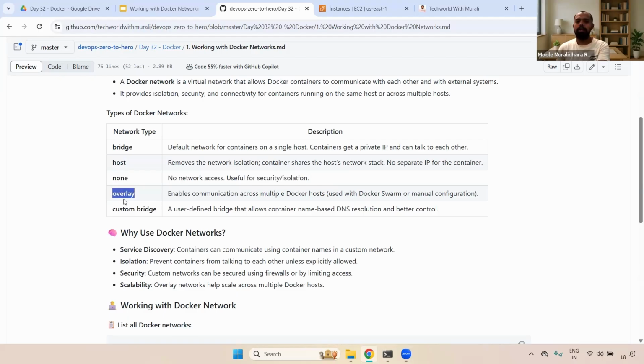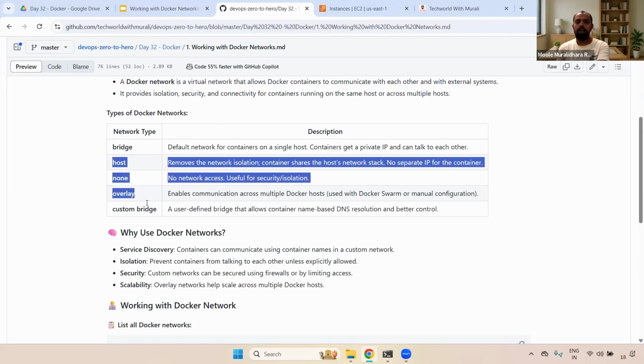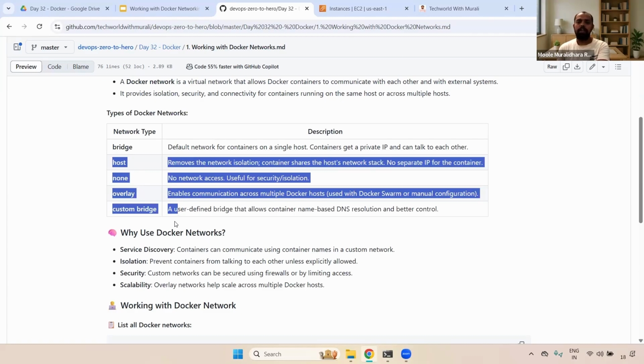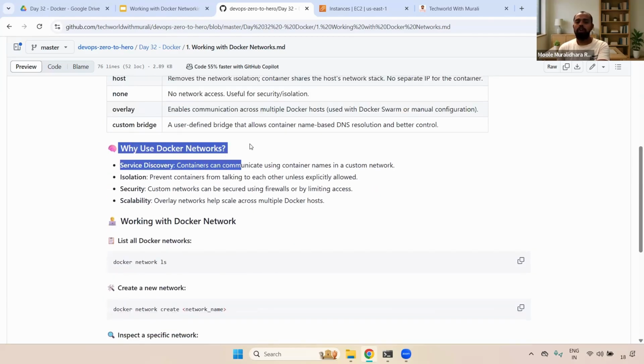And the overlay network as well. It enables communication across multiple Docker hosts. It is used with Docker Swarm, and also with manual configuration. If you have that, we will be using this overlay network. And the next one, custom bridge. A user-defined bridge allows container name-based DNS resolution and better control. Honestly, I'm telling you, in Docker networking we go with the default bridge network only. We don't require to set up host, none, overlay, or a customized bridge. Okay, clear, right?